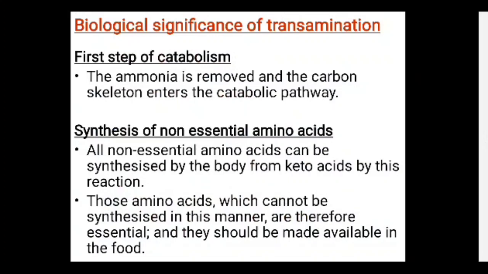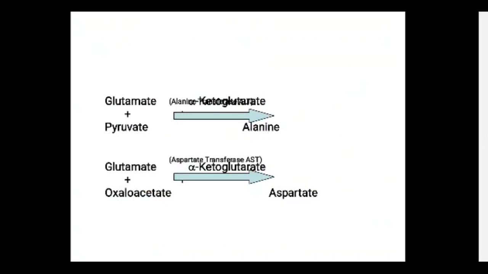Here all the non-essential amino acids can be synthesized by the body from keto acids by these reactions. Here you can see the transamination reaction: glutamate plus pyruvate, in the presence of the enzyme alanine transaminase, ALT, form alpha ketoglutarate plus alanine. Then the second reaction is glutamate plus oxaloacetate in the presence of the enzyme aspartate transaminase. It forms alpha ketoglutarate plus aspartate.